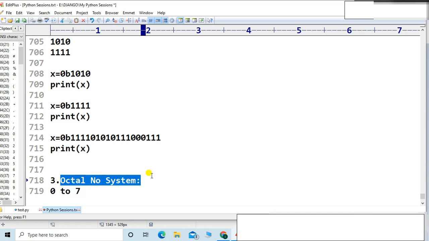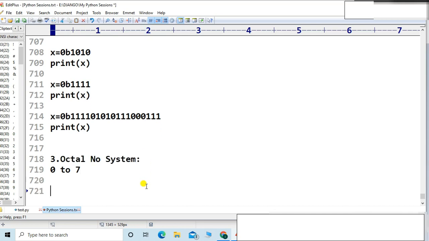So, how to represent the octal number system? Very simple, friends. You just write 0 and then you have to write o.